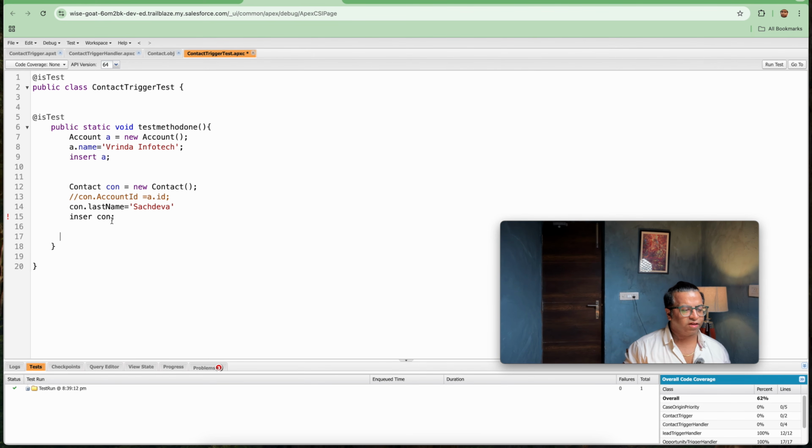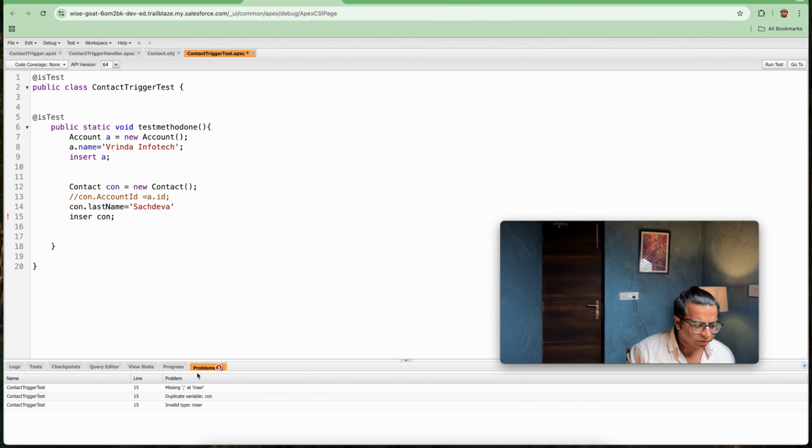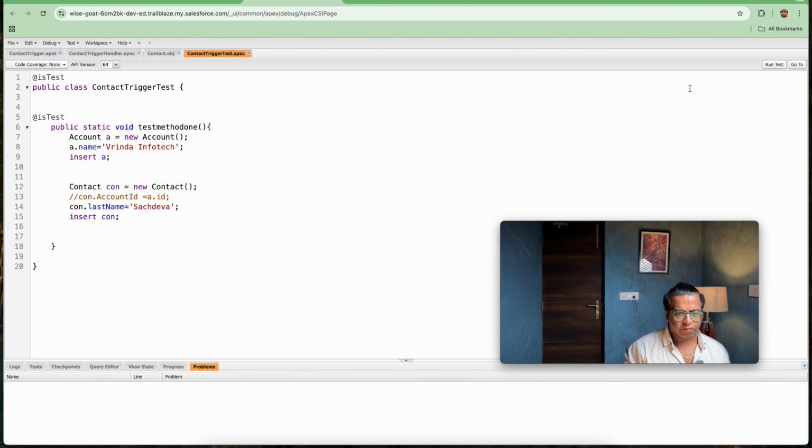So let's save this. I think we missed something. What is the problem that is coming? Contact con = new Contact, con.LastName, oh, the t is missing. So let's save this. As soon as you save it, let it save. Unexpected token, okay, I haven't added a semicolon here. I hope the problem is now resolved.